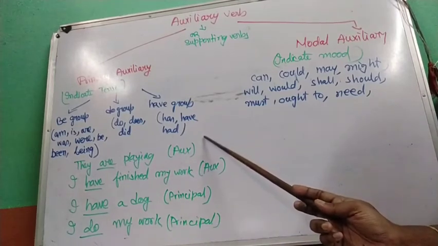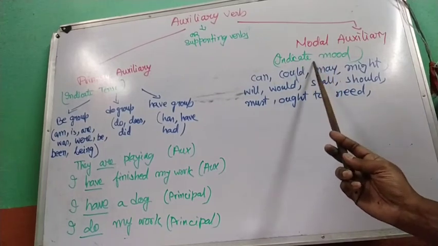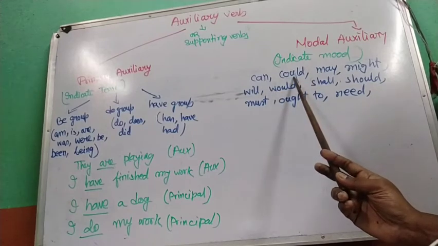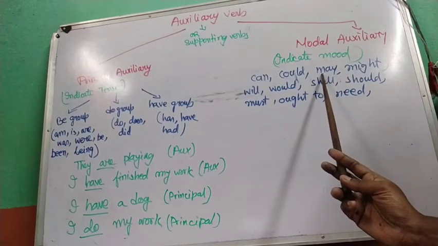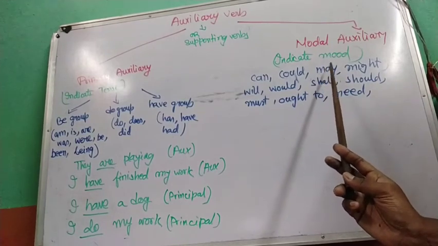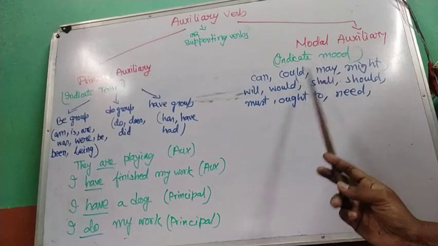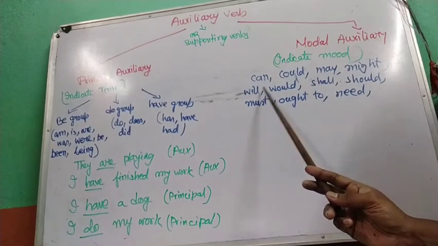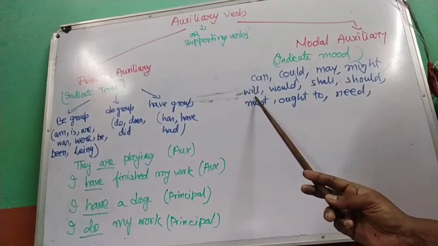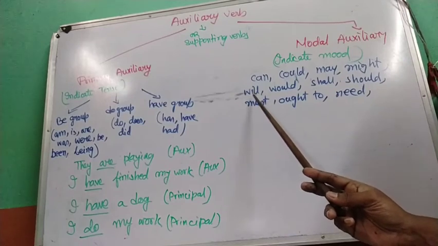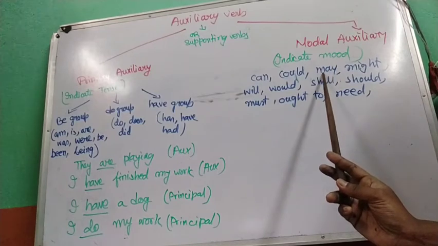Now similarly, if you look here, modal auxiliaries indicate mood and also the tense, like can, present tense, could, past tense. Now what do you understand by mood? If I say it may rain today, that means there is a possibility that it may or might rain today. May suggests possibility. But if I say it will rain today, it means that definitely it is going to rain. So will shows determination that it is definitely going to rain, and may shows probability, right?